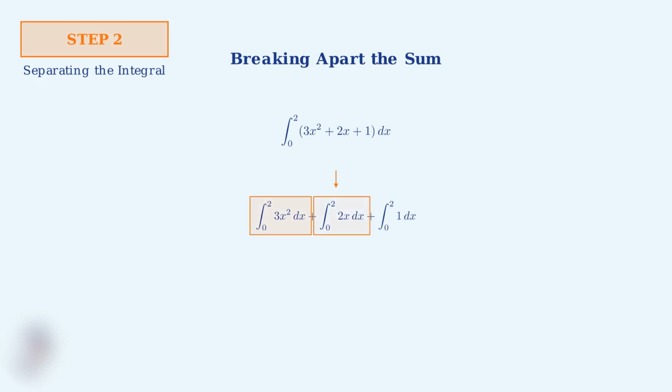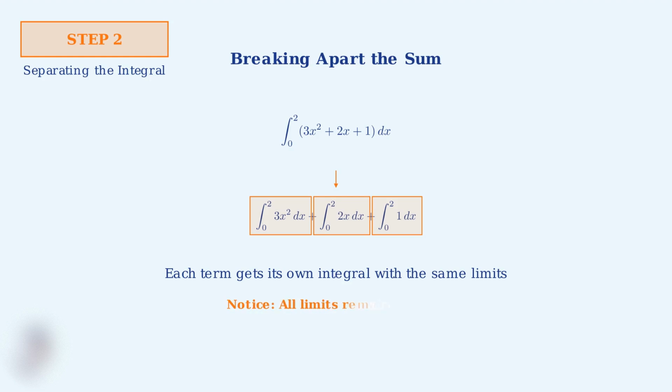Notice something crucial here. Each separated integral maintains exactly the same limits of integration. The first integral has limits 0 to 2, the second integral has limits 0 to 2, and the third integral also has limits 0 to 2. This consistency in limits is absolutely essential. When we separate an integral, we must preserve the original limits of integration for every single term. This ensures that we're still calculating the same total area or value. Why does this work? The sum rule for integrals tells us that the integral of a sum equals the sum of the integrals.